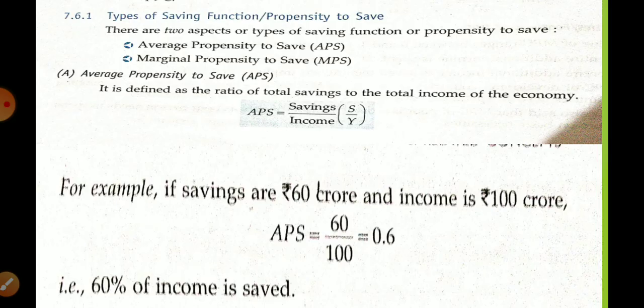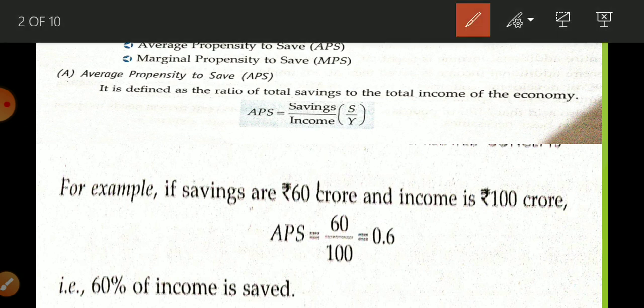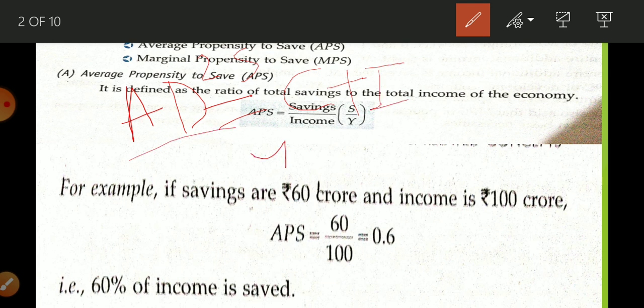Before this video, I had explained to you what we mean by aggregate demand, what we mean by aggregate supply, components of AD, components of AS. In components of AD, I told you that in a two sector economy aggregate demand is the sum total of consumption and investment, that is, it is related to total expenditure of the household sector and private sector on purchase of final goods and services.